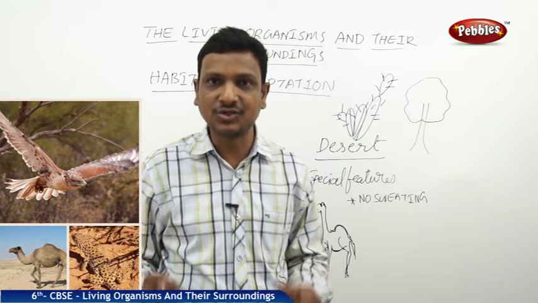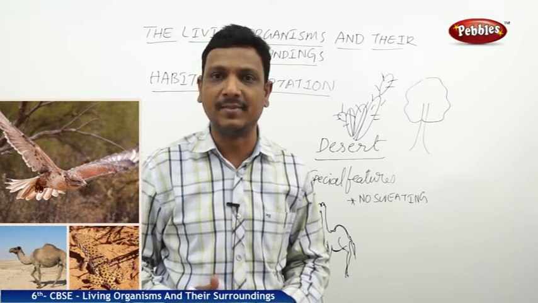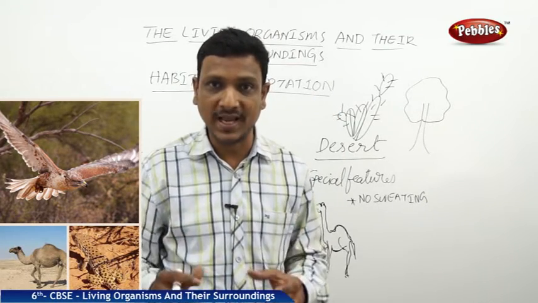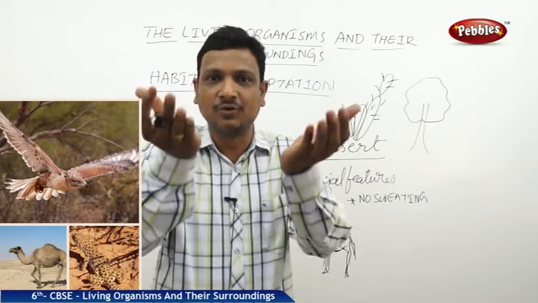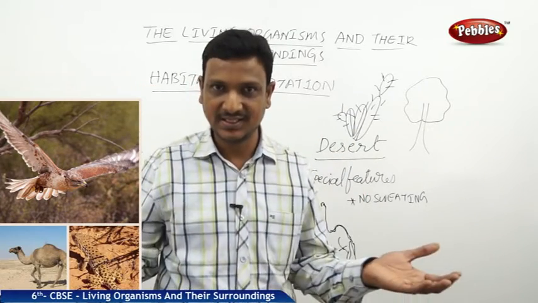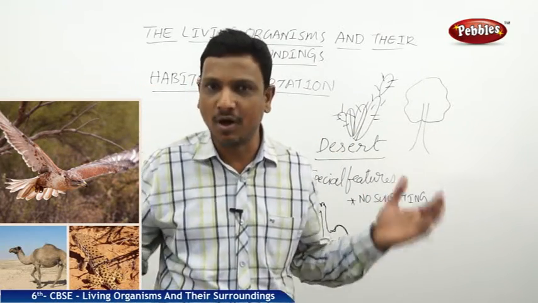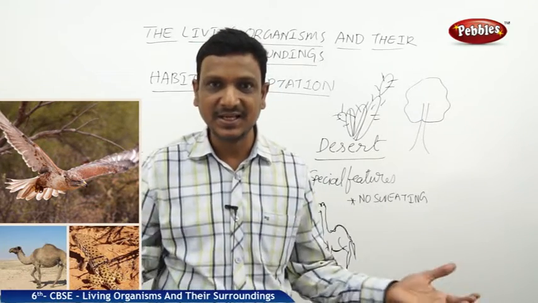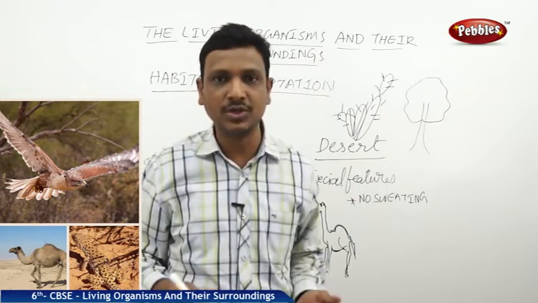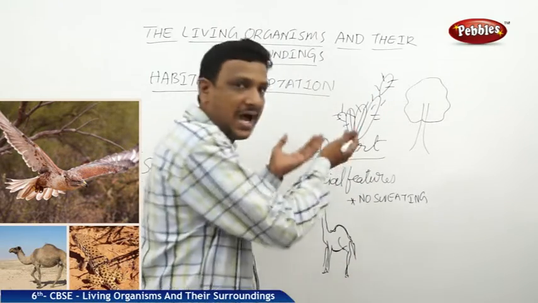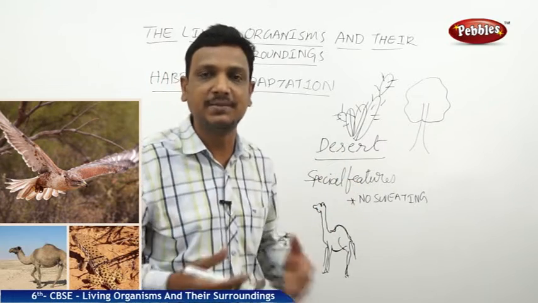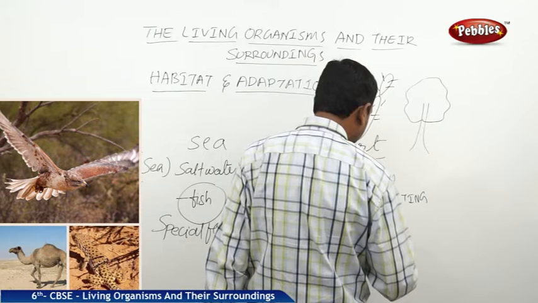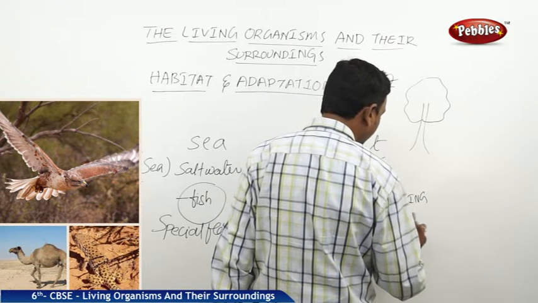Right. And it has got very long legs. You can observe the legs of the camel. They are very thin and long. So why do they have long legs? They have long legs to keep the body away from the ground because the ground is radiating the heat. So desert is a place where the soil is very hot, the sand is very hot. So the heat of the sand is radiating. It may touch the body if the body is close to the ground, but the legs are very long and they are keeping the body up away from the ground, so heat is not reaching their bodies. So long legs also help the camels to live in the desert.